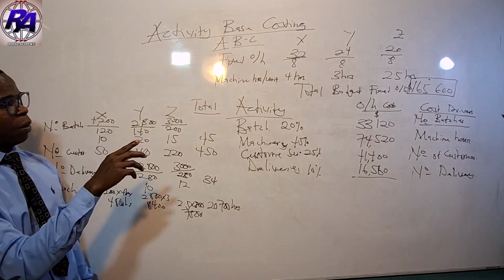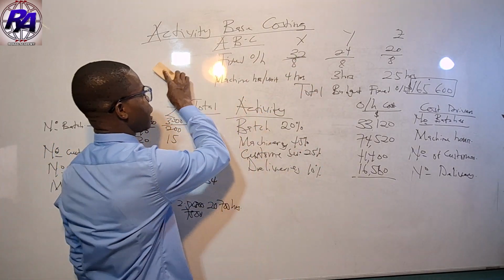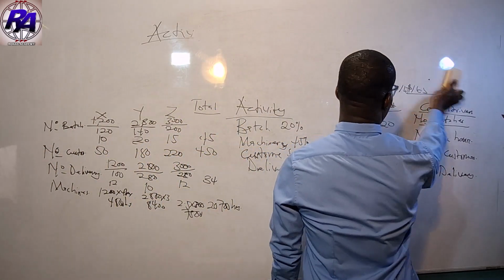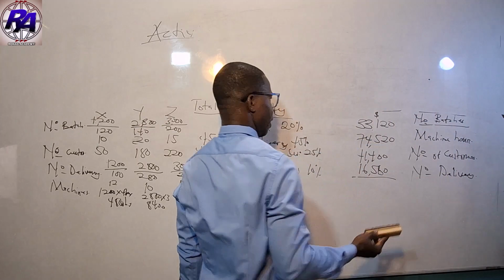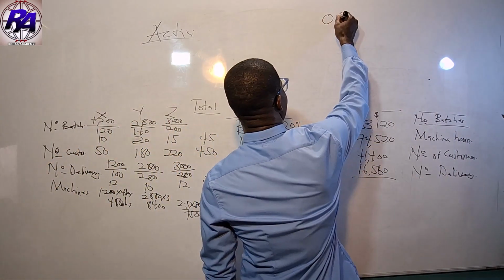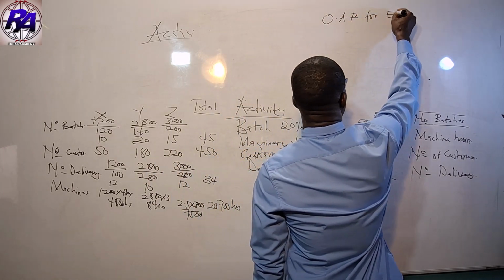Because of the space on the board, I'm going to clean the top part so that we can determine the next step, which is the overhead absorption rate for each activity.